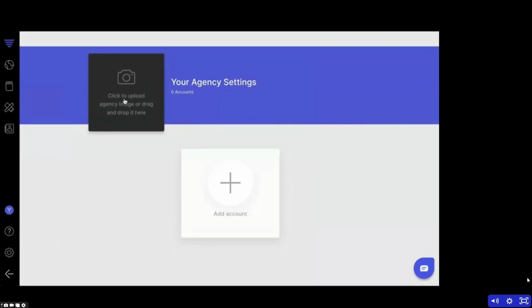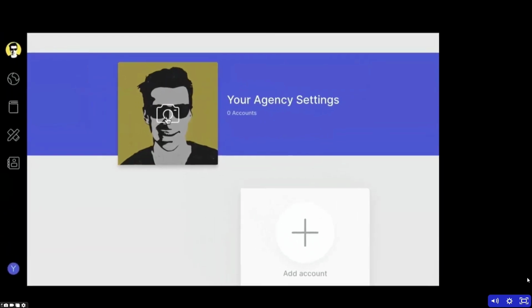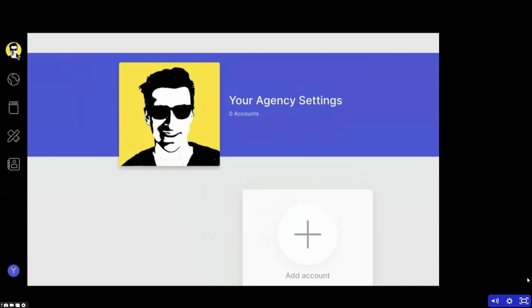The first thing you might want to do is click here and add your agency or company logo. You can change this at any time, and as you can see now, instead of the AutoFunnel logo, anyone that logs into your account will see your logo for your company.